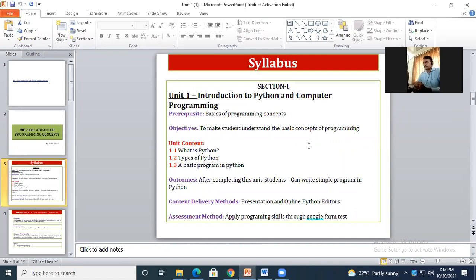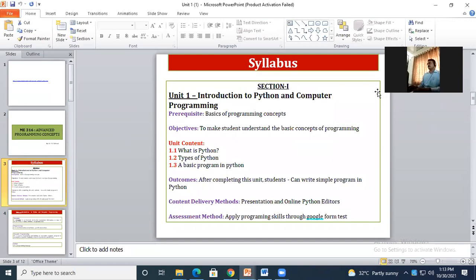This is how I plan to go with the syllabus, and it will be very easy to understand how the Python programming language works.